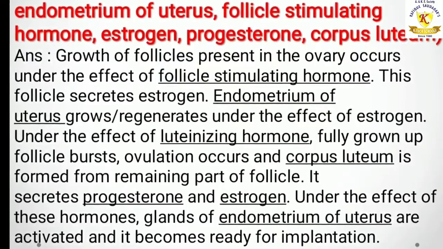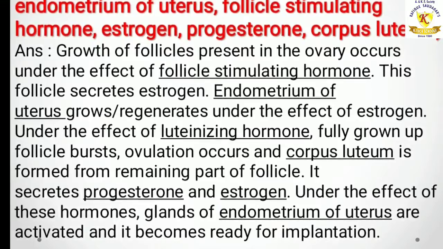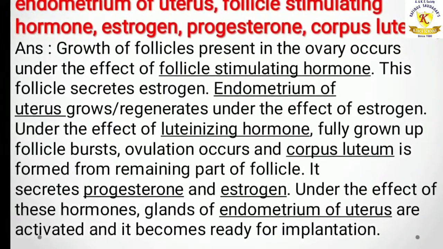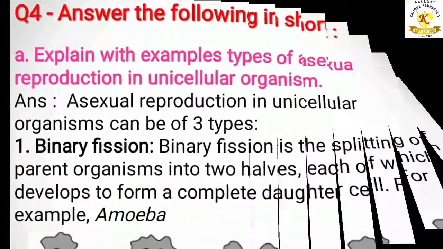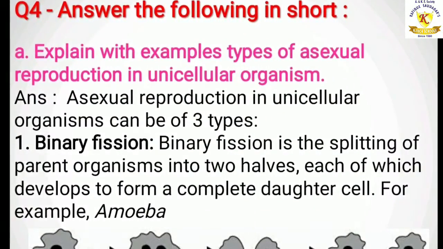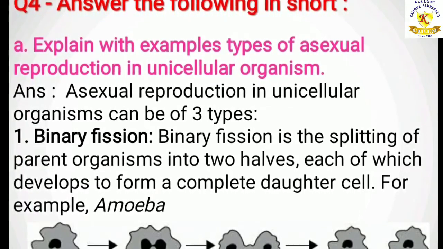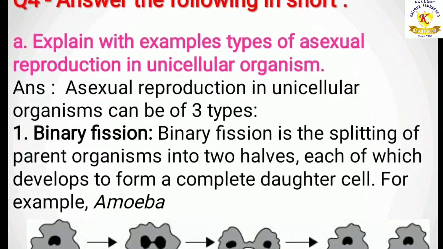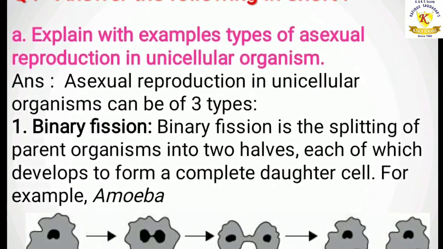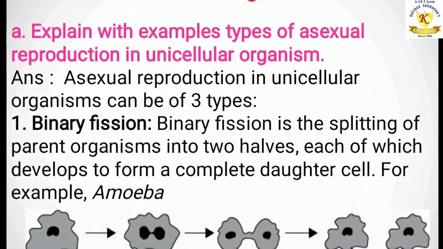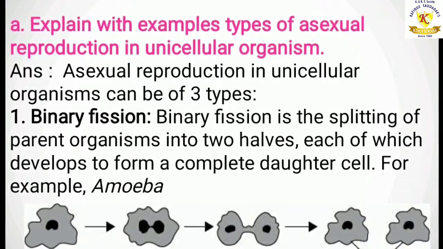Understood? There, choosing from the bracket, we need to fill in the blanks which are given in this paragraph. So please underline the words also, children. The next, question number 4, answer the following in short. First, explain with example types of asexual reproduction in unicellular organism. Answer. Asexual reproduction in unicellular organism can be of three types.